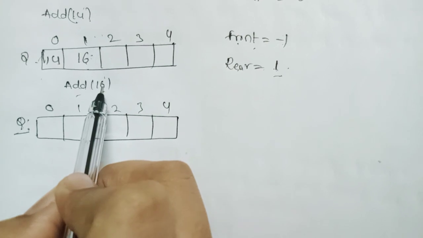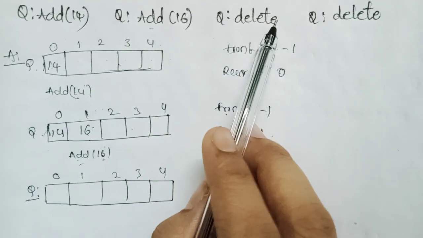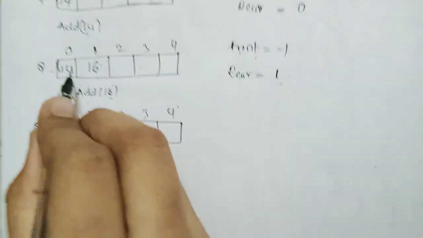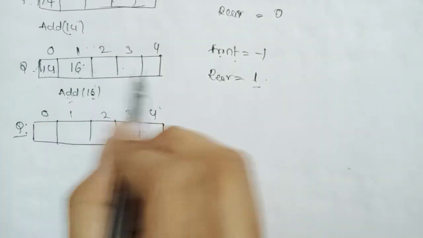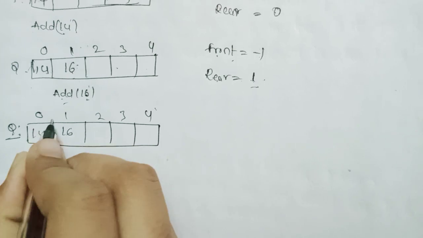Up to here we are adding the elements. Now in the question, what is given? Add and delete. Delete means what? Deleting an element in the array. So what element are we deleting? The first element in the array. The first elements are 14 and 16. We are deleting the 14.